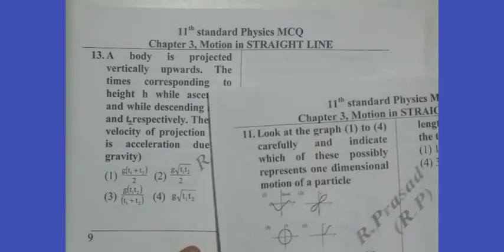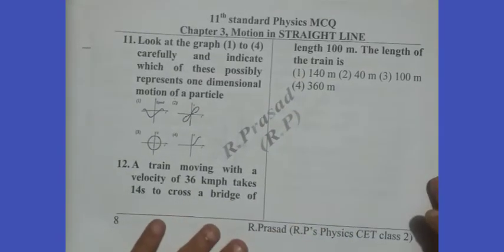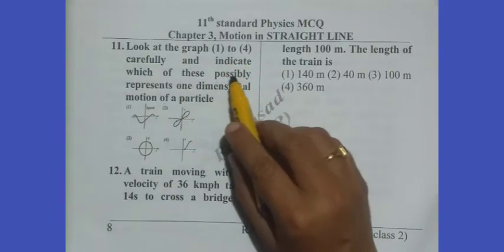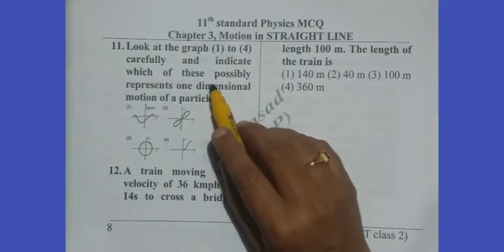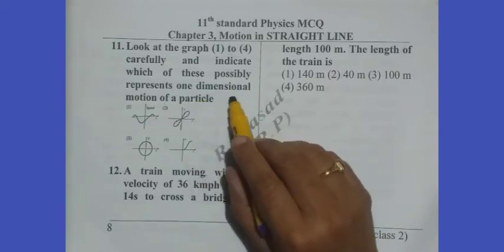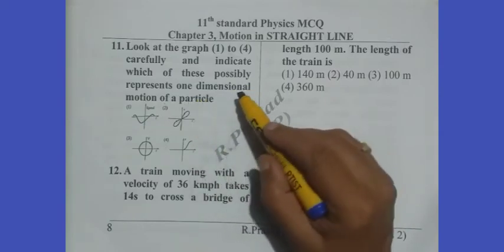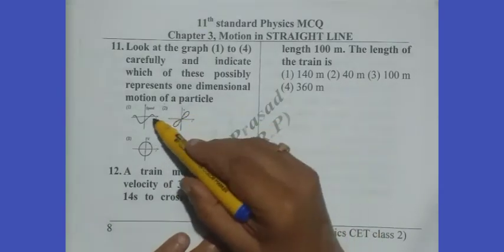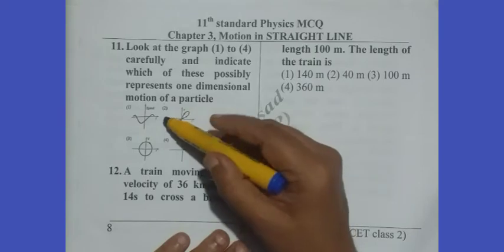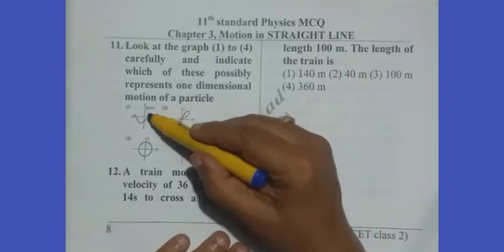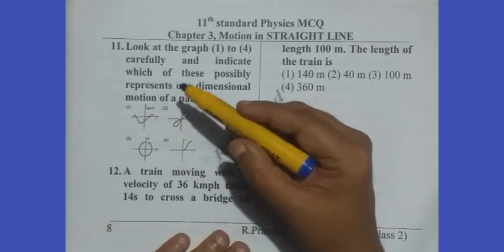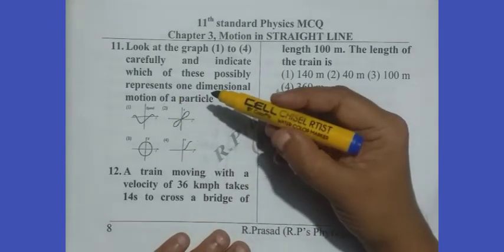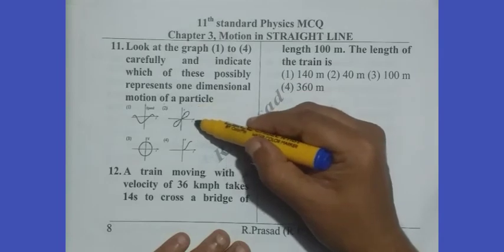We think of the 11th question. Look at the graphs 1 to 4 carefully and indicate which of these possibly represents one-dimensional motion of a particle. We just go through all four. In the first case, speed versus time is given. Speed is a scalar which cannot be negative, so it is impossible. Second, here it is like a loop. It is a displacement versus time graph.